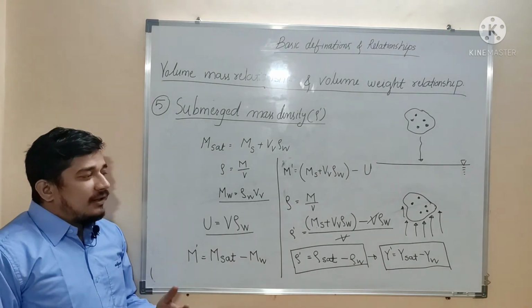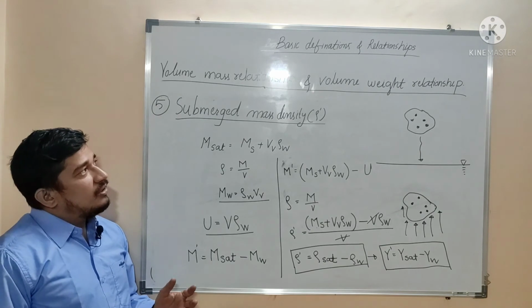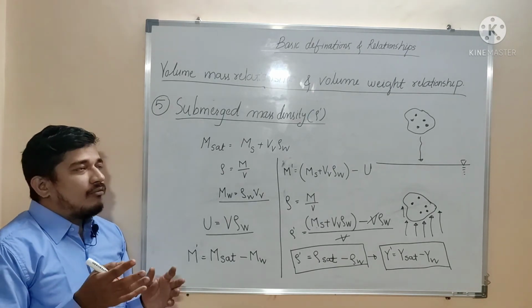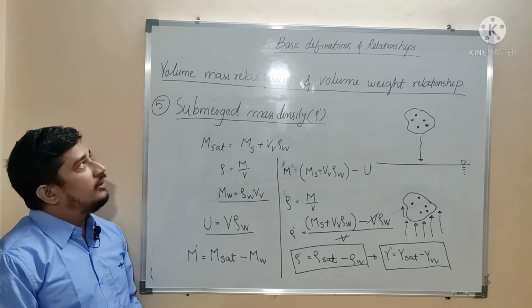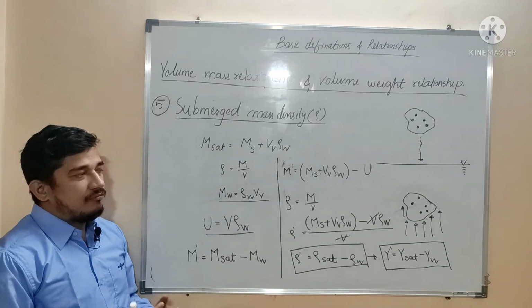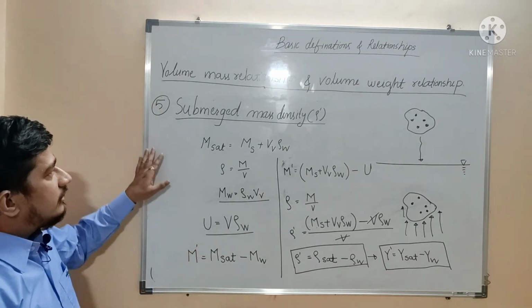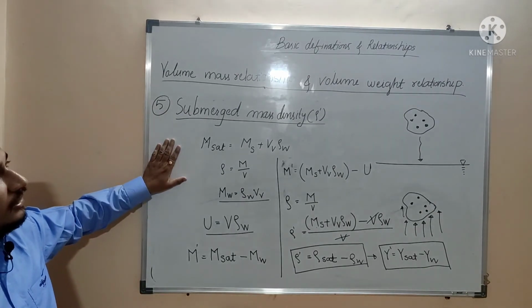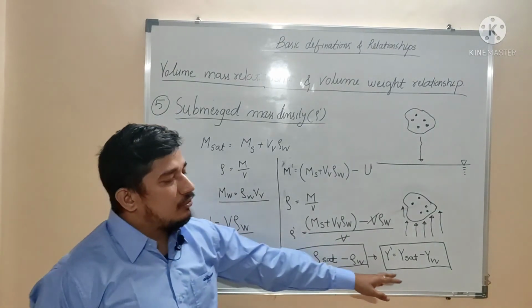So we can say that roughly the submerged mass density or submerged unit weight of a soil will be half of the saturated mass density or saturated unit weight. Like this it can be said. So this is all about submerged mass density or submerged unit weight.